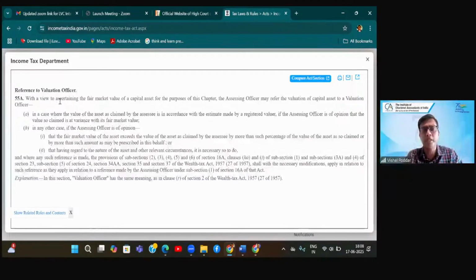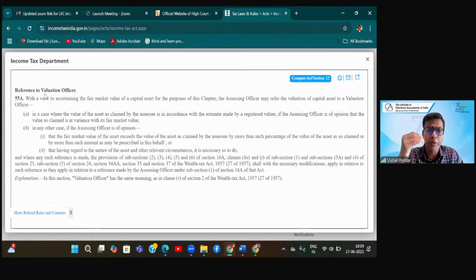So what does 55A say? With a view to ascertaining the FMV of a capital asset for the purpose of this chapter. So wherever in this whole chapter fair market value is required, you will refer to 55A. It says the assessing officer may refer the valuation of the capital asset to a valuation officer. So what is the point? Had it been stamp value, you don't require this because stamp value is documented. It is easily provable whether the stamp value you have taken is right or wrong.